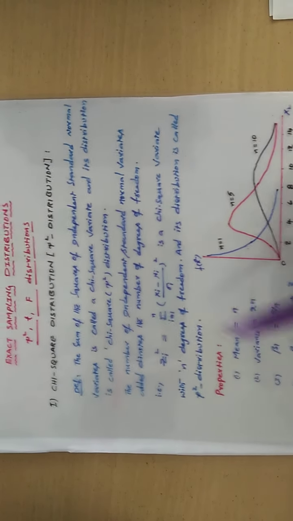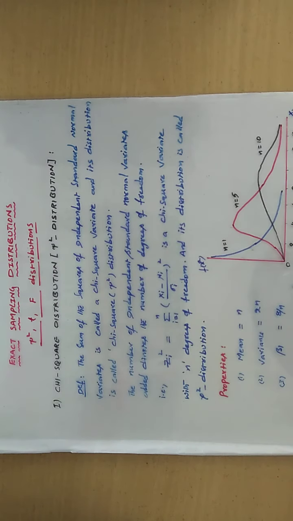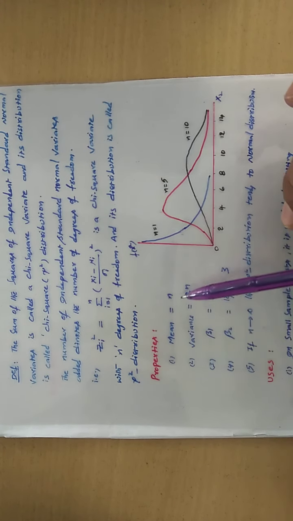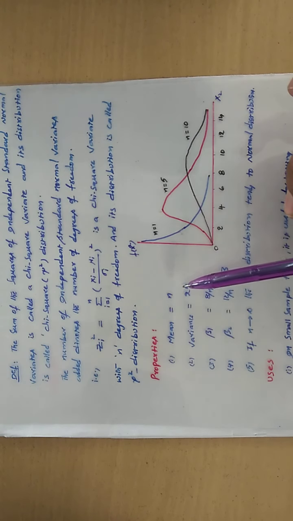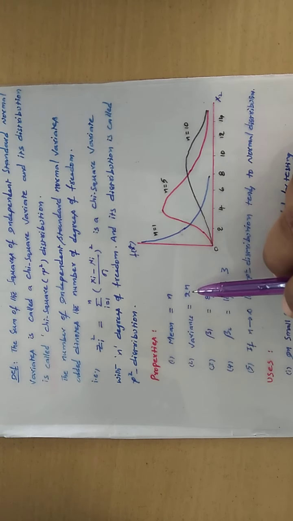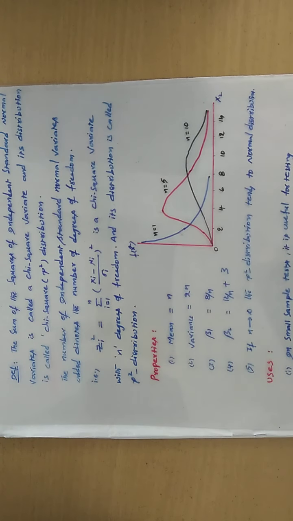Strictly speaking, all these exact sampling distributions, chi-square, t distribution, F distribution, are developed from the normal distribution only. That's why, whenever data is given, the matching would be with the normal curve. Now these are the properties of the chi-square distribution. The mean is simply n, the sample size. The variance is 2n. Beta 1 is 8 by n, beta 2 is 12 by n plus 3. These are the statistical constants, skewness and kurtosis values.